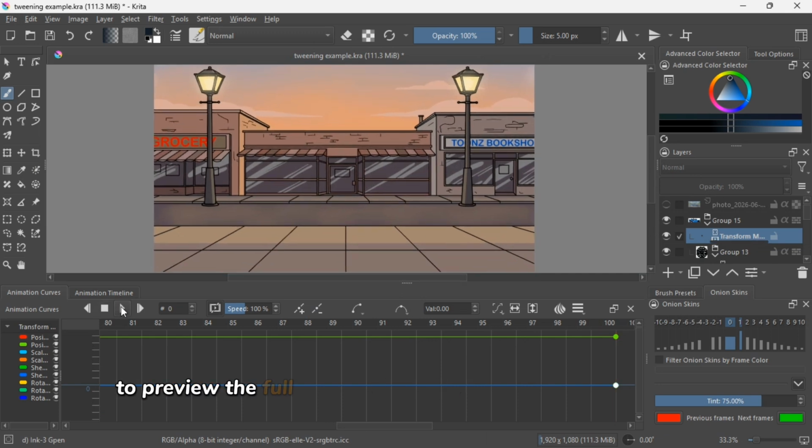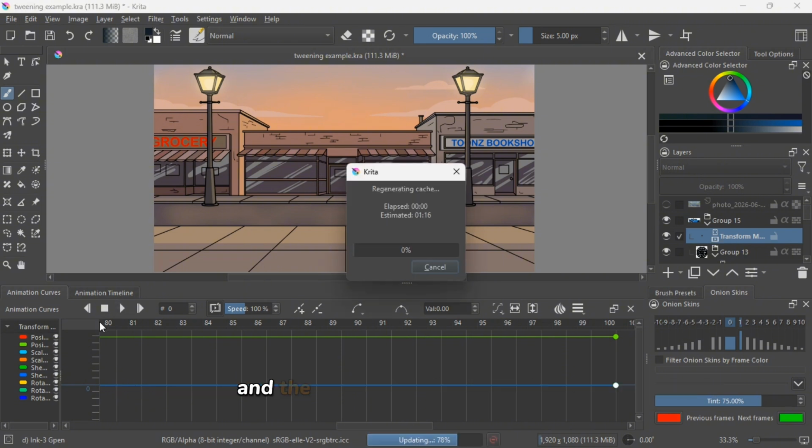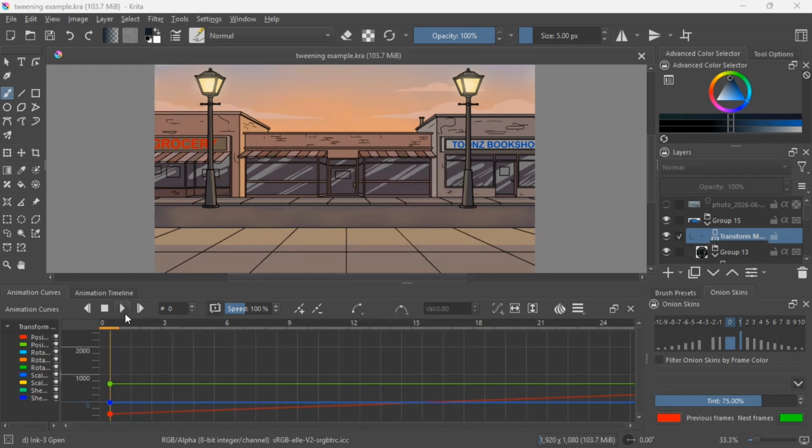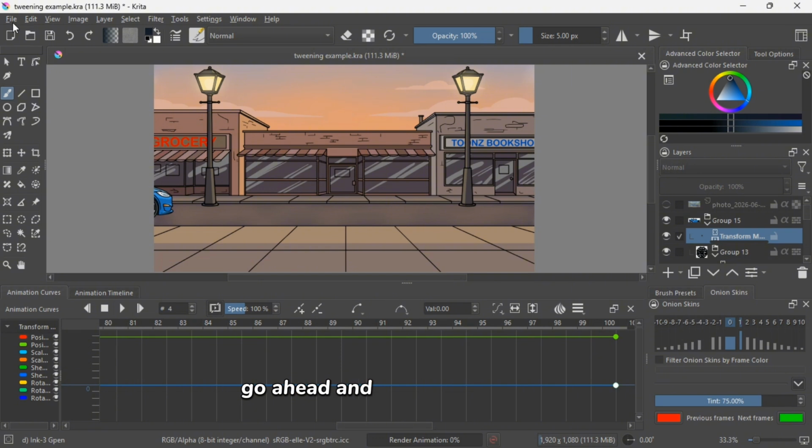Click play to preview the full driving animation with the spinning wheels and the car moving across the screen. When you are happy with everything, go ahead and render your animation.